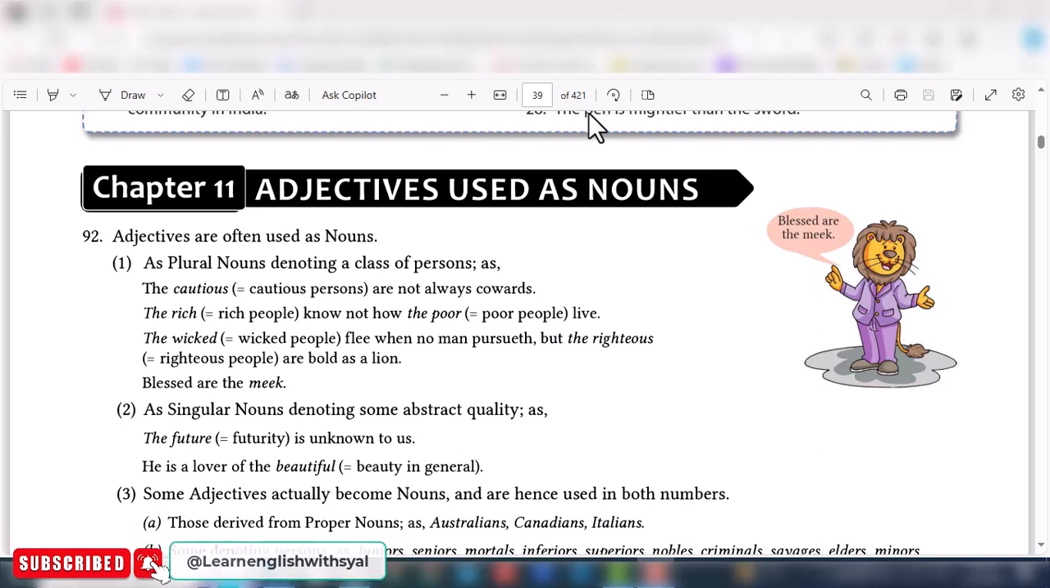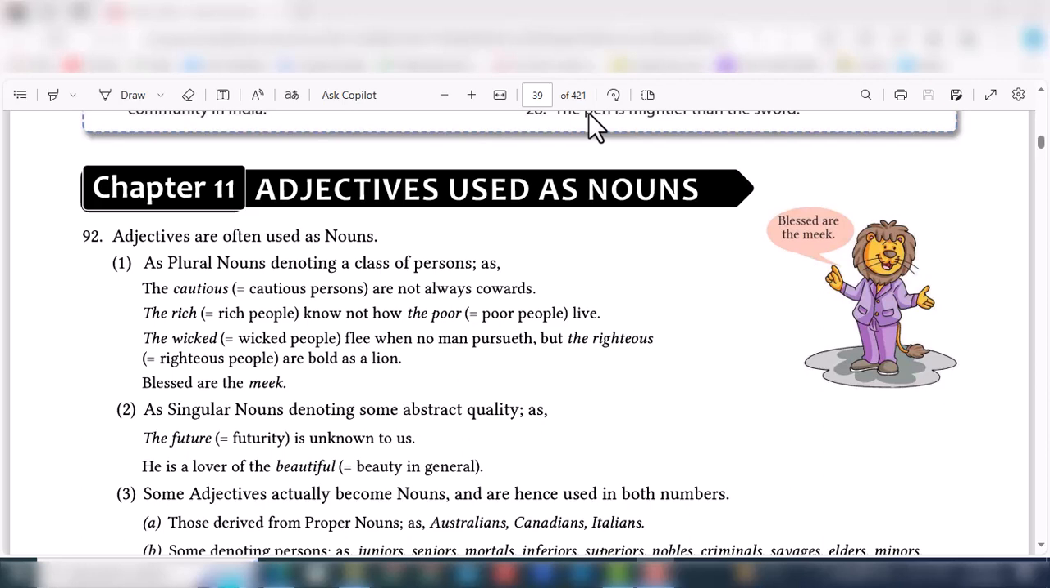Today we will discuss a very important lecture: the adjective used as a noun. Most of the confusion arises when people attempt exams like the PPSC, FPSC, NTS, CAT, etc. They find this portion very difficult because they don't have the major concepts to clear it and tick the correct option.